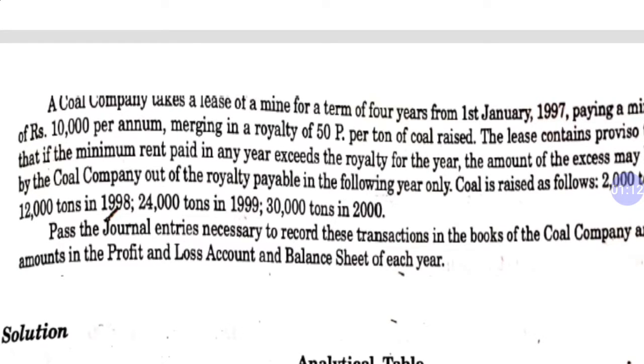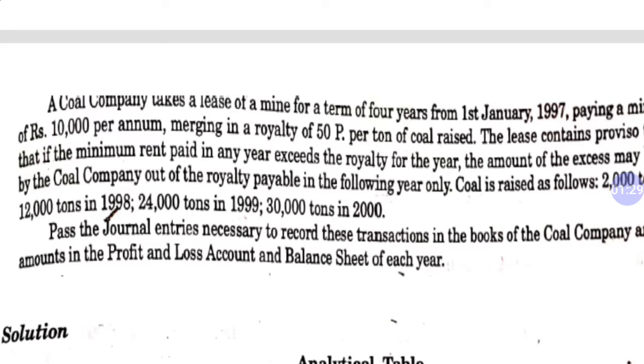A coal company takes a lease of a mine for a term of 4 years from 1st January 1997. This question is from an old book, therefore the date is very old.